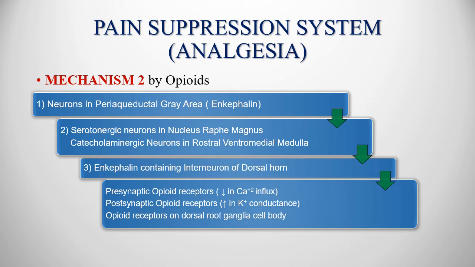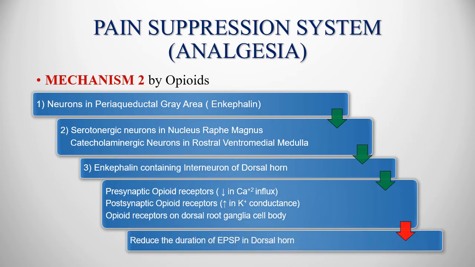First is presynaptic inhibition, by stimulating opioid receptors, which will cause a decrease in calcium influx. So the release of the neurotransmitter will decrease. Second, by combining to the postsynaptic opioid receptors, there is an increase in potassium conductance, which will cause hyperpolarization, so it will also decrease the pain transmission. And third is via opioid receptors on the dorsal root ganglia cell body.